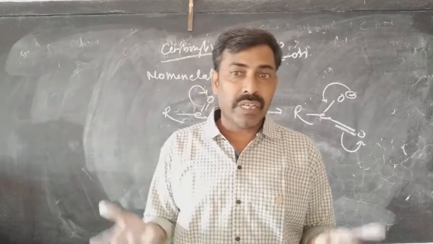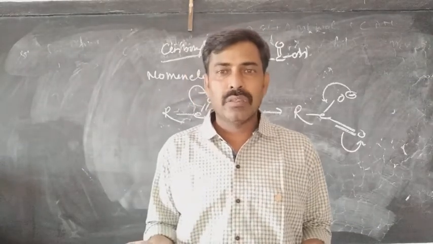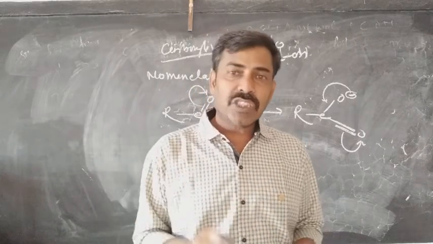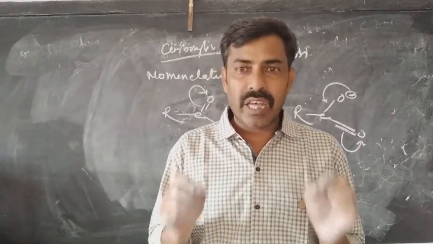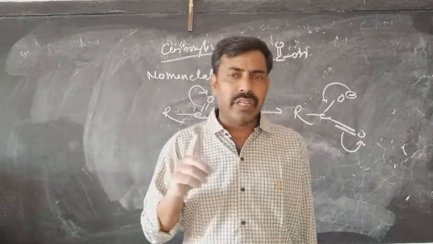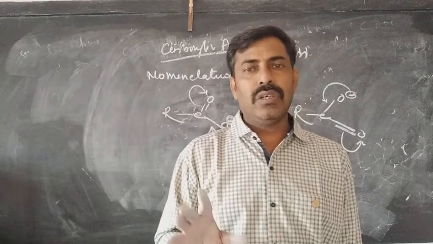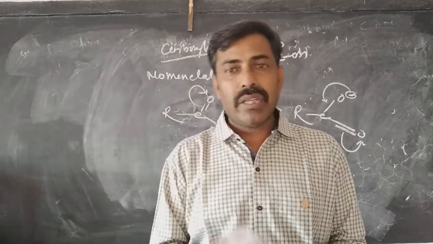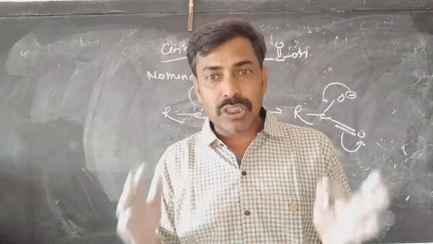And when the rate of resonance becomes so fast, then what? In that condition, the anion stability will become very high, and this is the reason why the carboxylic acid never undergoes the addition reaction, it always undergoes the substitution reaction. And this is the reason why the carboxylic acid is such a strong acid.